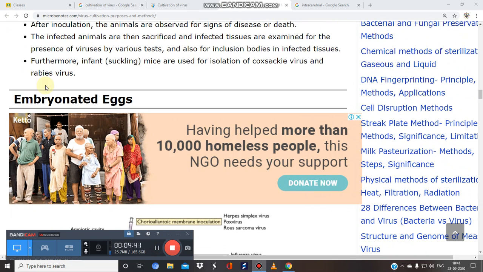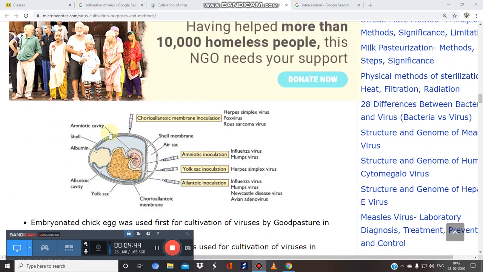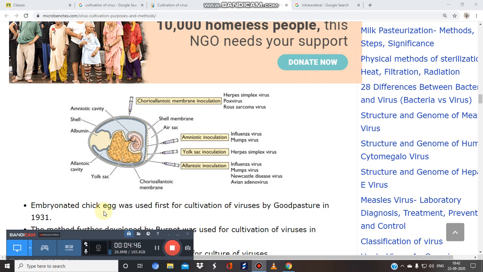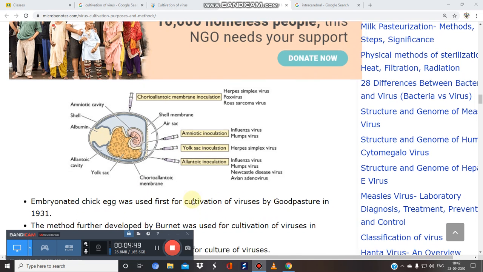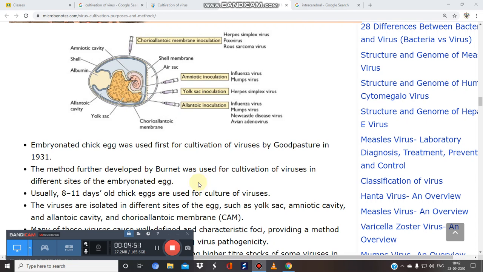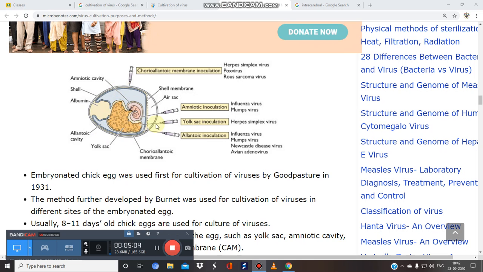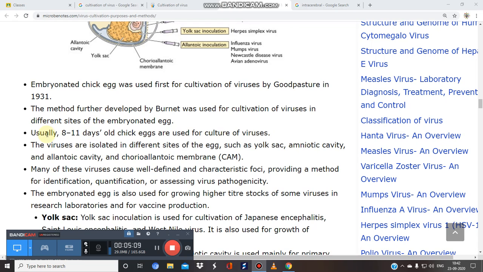Now the second technique is the embryonated eggs. We use embryonated chick eggs for the cultivation of viruses, and this method was developed in 1931 by Goodpasture, and it was further developed by the very renowned scientist Burnet. So let's see this image. These are the different parts of the embryonated egg. Usually 8 to 11 day old chick eggs are used for the culture of these viruses.